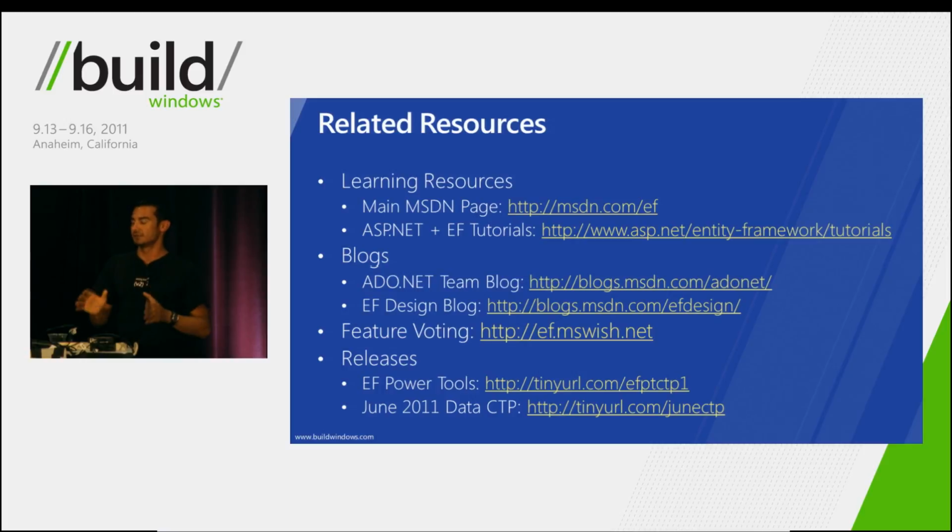And finally, we've talked about a lot of different technologies today. One of the releases we've talked about was the power tools, which you can grab today from the Visual Studio Gallery. And the other one is the June 2011 CTP, which actually demonstrates a lot of the features like enums and spatial that we also talked about. One of the other things we don't have on the slide, because there isn't a particular link for it, is migrations. Most of the migration stuff that we showed here today is actually available for you as a NuGet package, entityframework.migration.